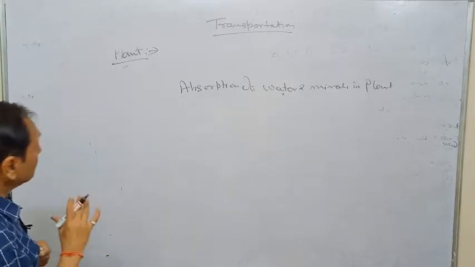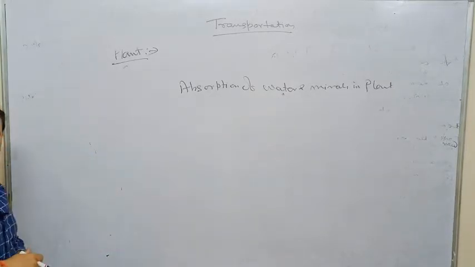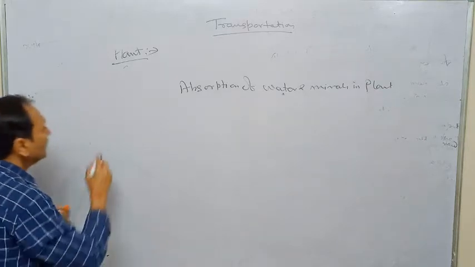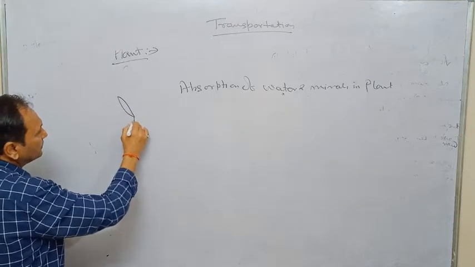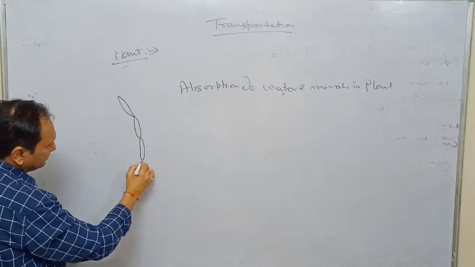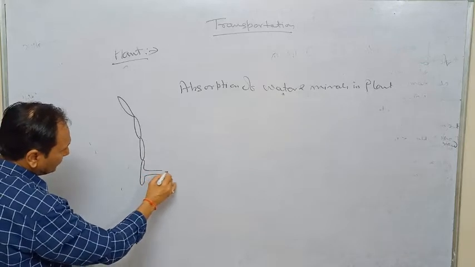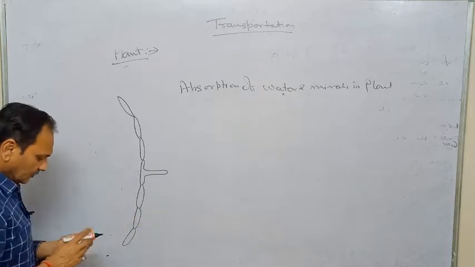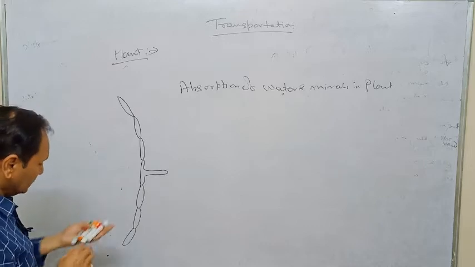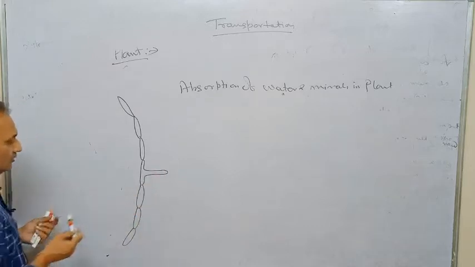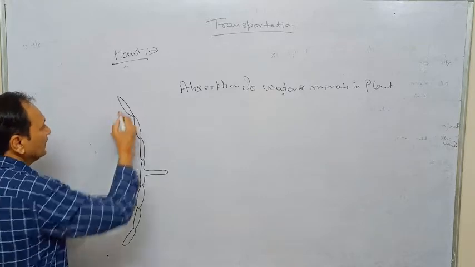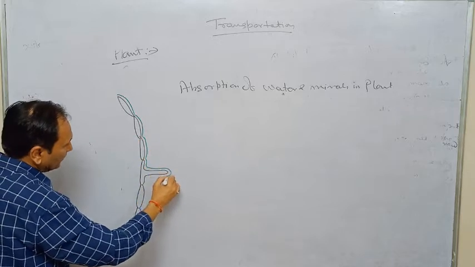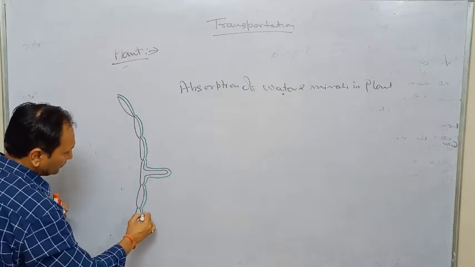If you see the TS of a typical root, we will observe an epidermal part, and some of the epidermal cells of the epidermis may convert into root hair. It is unicellular and covered by a cell wall made up of cellulose.